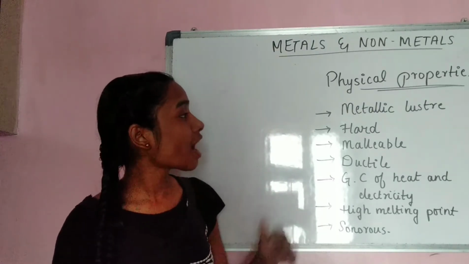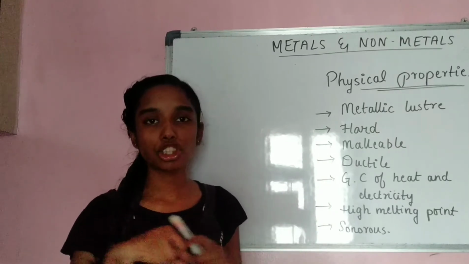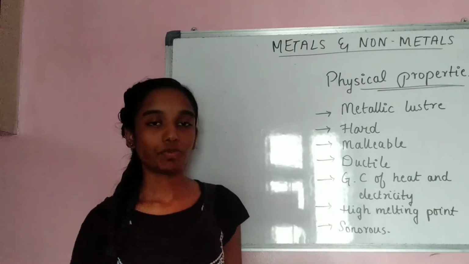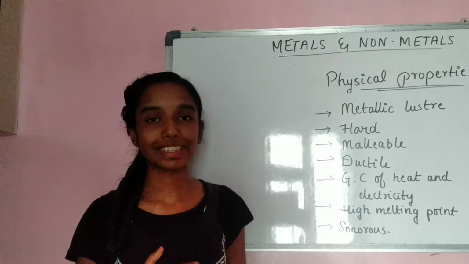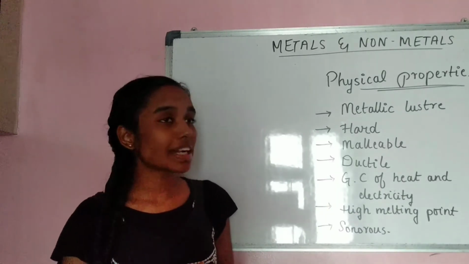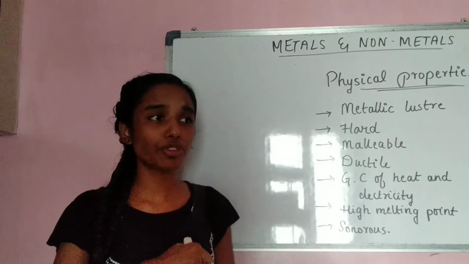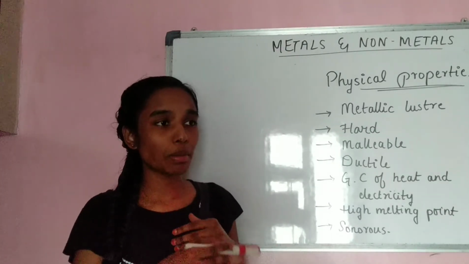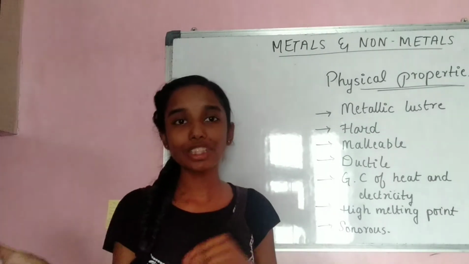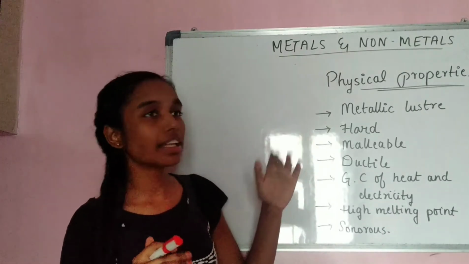The next one is that they are hard in nature. Just try to take some metals and then take a sharp knife and try to cut it. Maybe it is possible for a few metals or it is not possible for a few metals. So this says that metals as a whole are hard in nature, irrespective of the hardness. Maybe a few metals are a little easy to cut, or the hardness varies from one metal to another. But as a whole, we can conclude that metals are hard in nature.